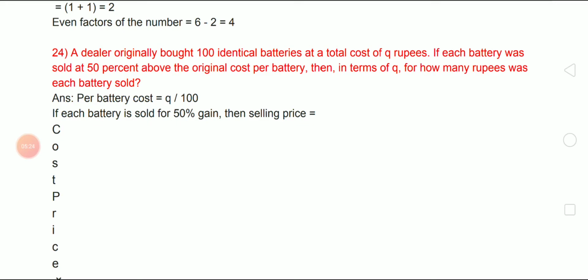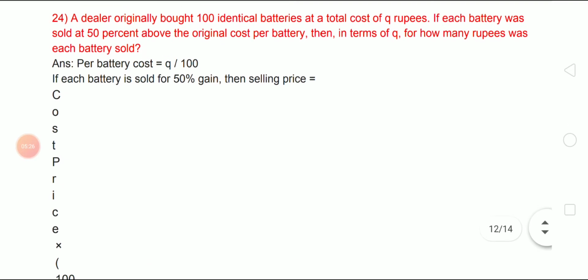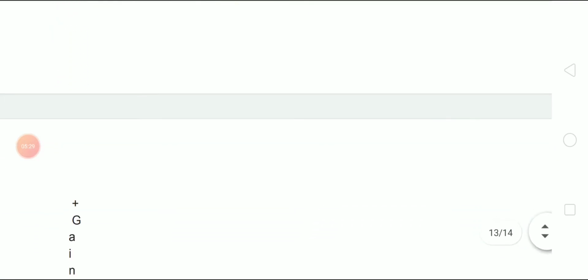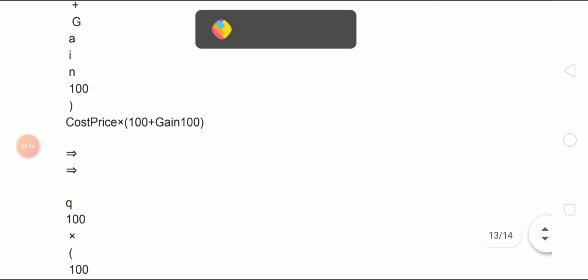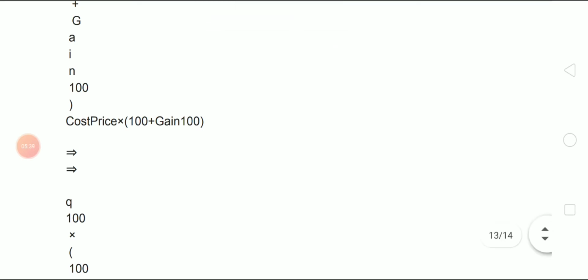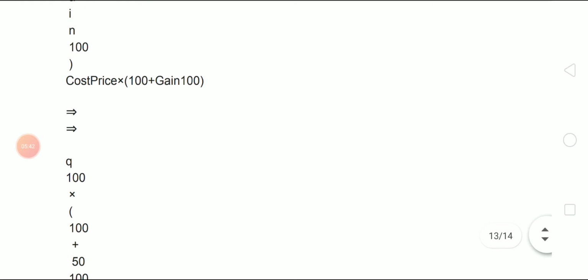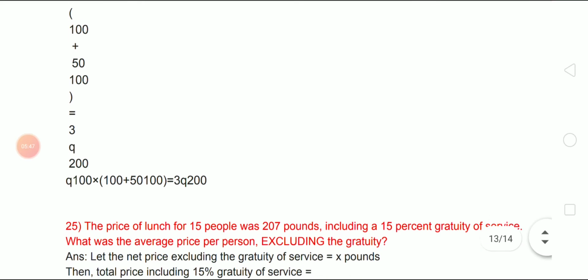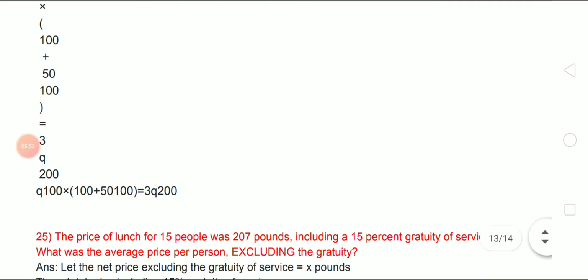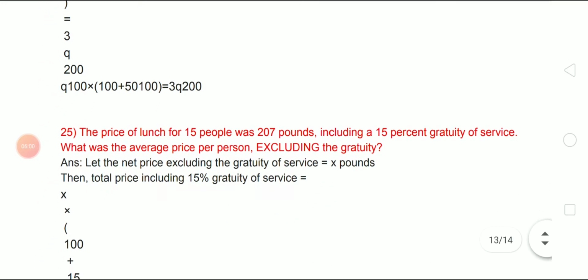For each battery sold at 50% gain, the selling price equals cost price into (100 plus gain) by 100, right? Here you can see the cost price into (100 plus gain) by 100. Then Q by 100 into (100 plus 50) by 100 equals 3Q by 200. Okay, the answer will be 3Q by 200.